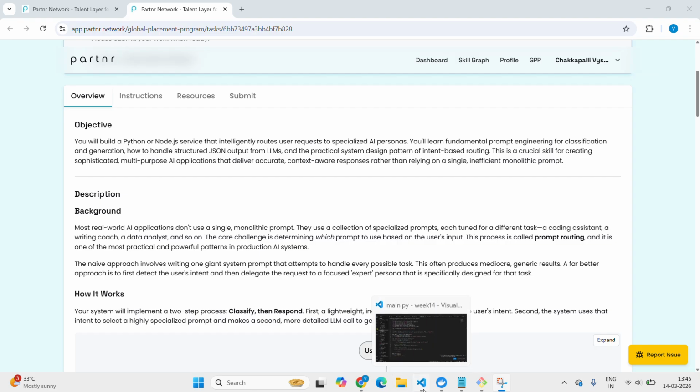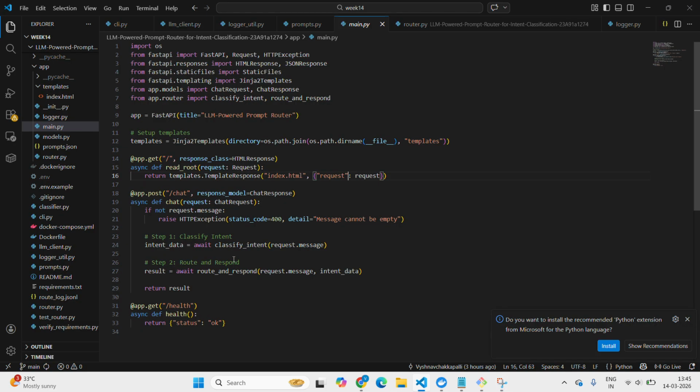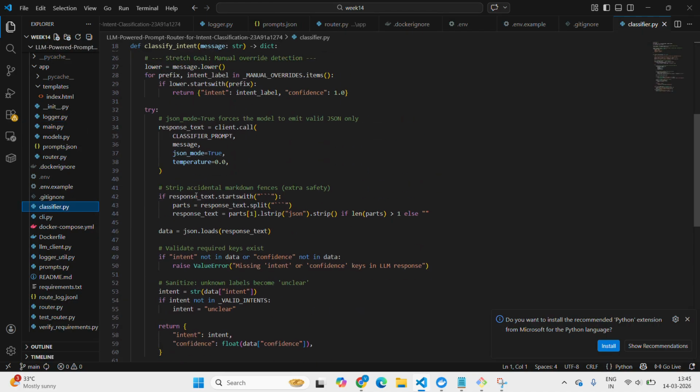Here it is the main.py function. The first step is classify intent, and the second step is route and respond. For classify intent, here is the classify method in classifier.py. We are classifying using this.